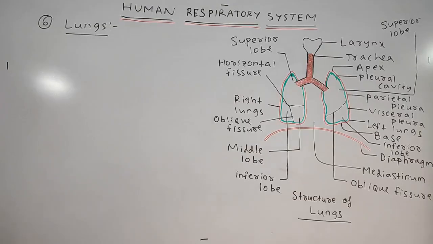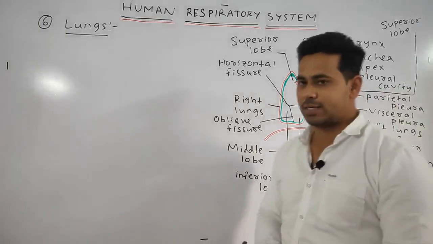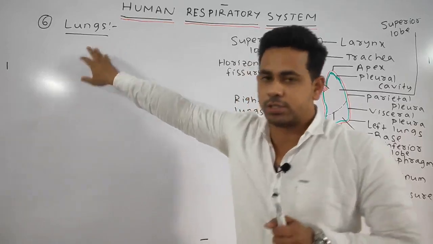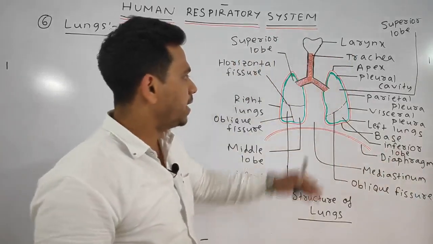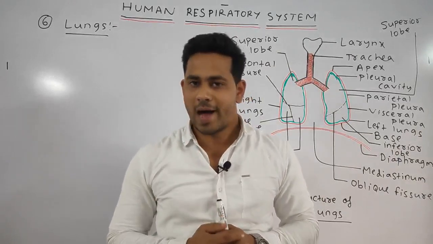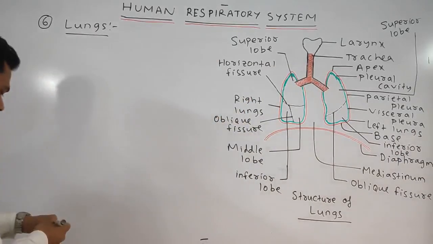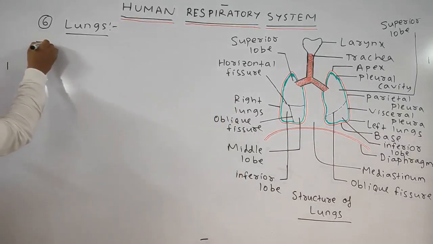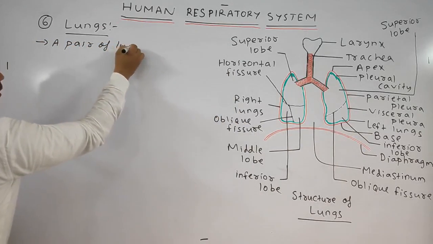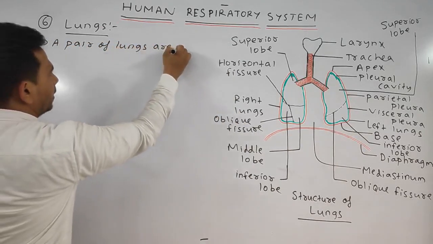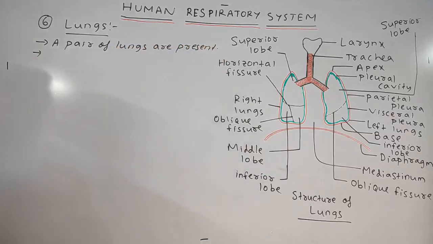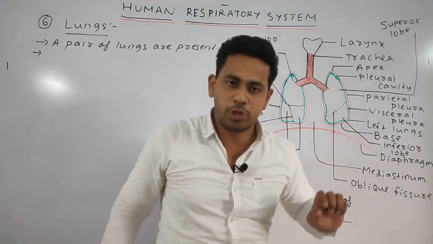Next students, we will discuss our last important part, the major part of the human respiratory system, that is your lungs. Okay, you can clearly see the diagram. First point, a pair of lungs are present. Okay, it is soft and spongy in nature.